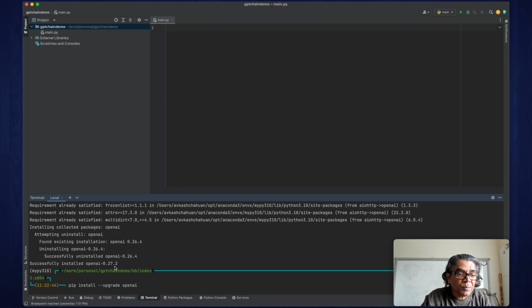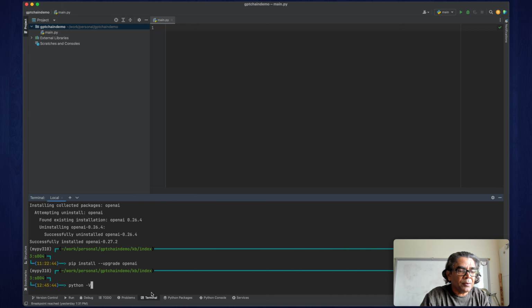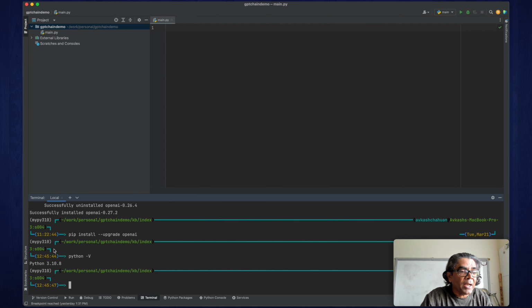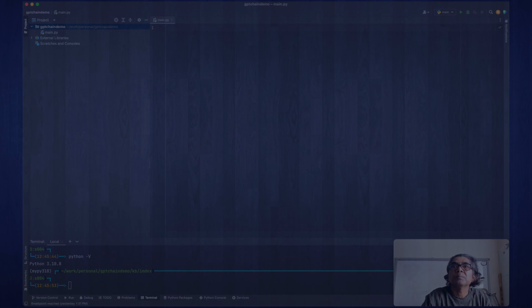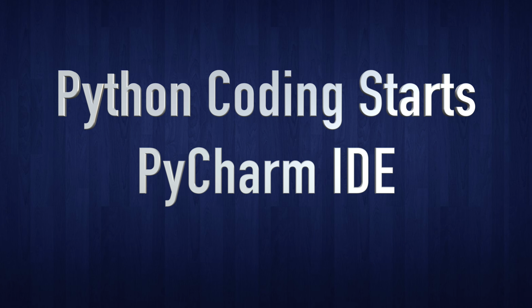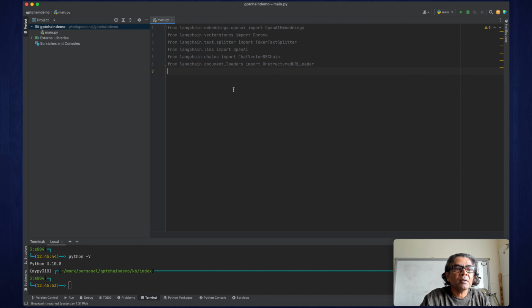It's very important. In my environment, I have Python 3.10.8 and it's running through Conda. So that is my runtime environment where I am creating this demo for you. First, we need to import the modules which are needed for our project. So here are the libraries which I will be using, and as you can see, we are using everything through Langchain. Langchain is our application framework which is going to help us build this whole application.